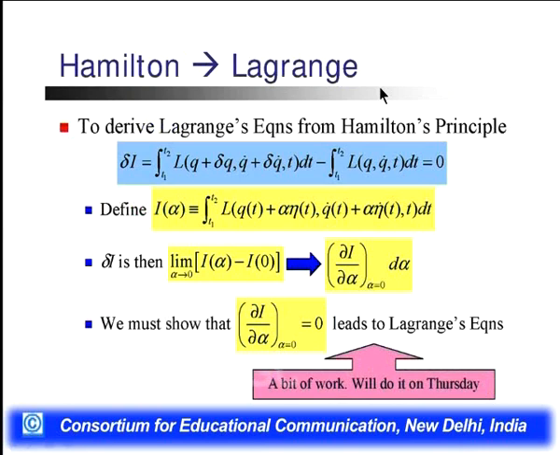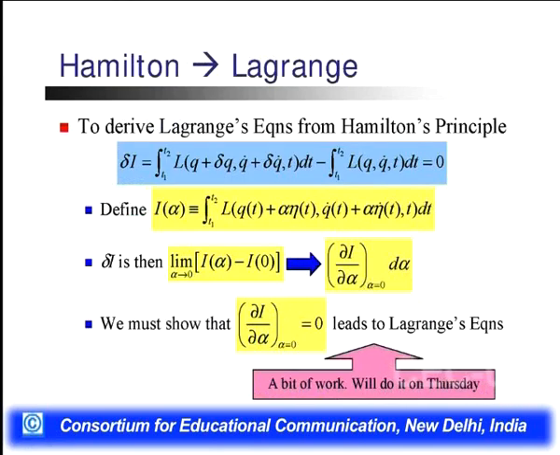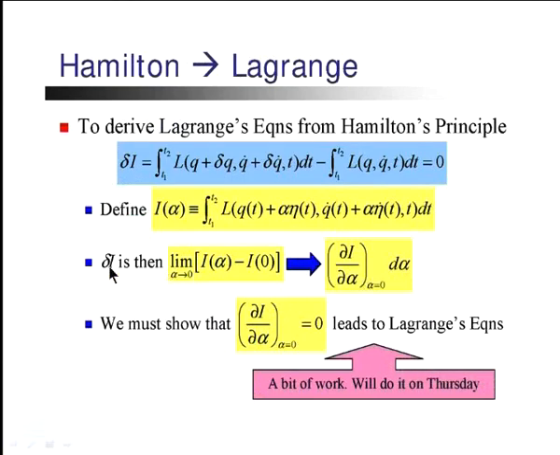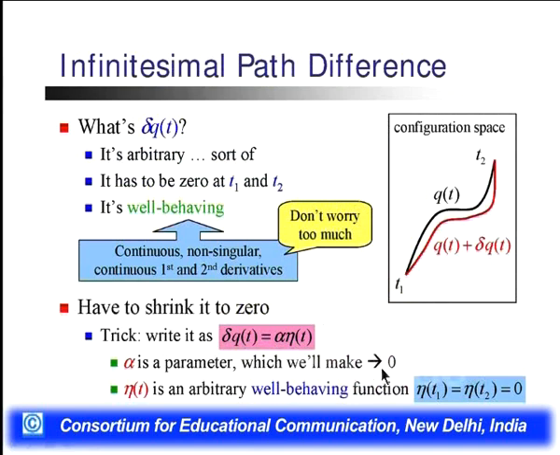Hamiltonian to Lagrangian. How do we derive the Lagrangian equation from the Hamiltonian principle? The Hamiltonian principle is defined by this equation; we define I(alpha) as the integral from t1 to t2. Here we put the value of del q, q(t, alpha), and then del I is the limit as alpha approaches 0.